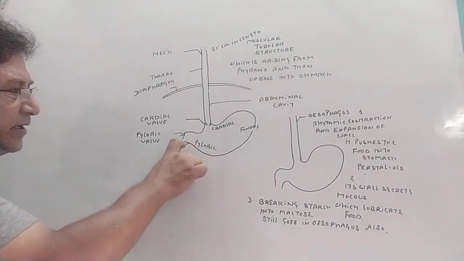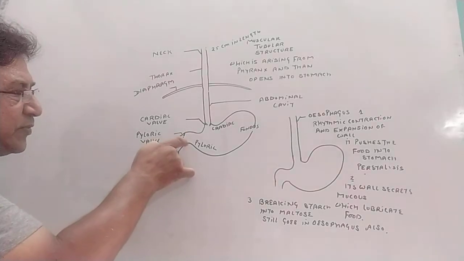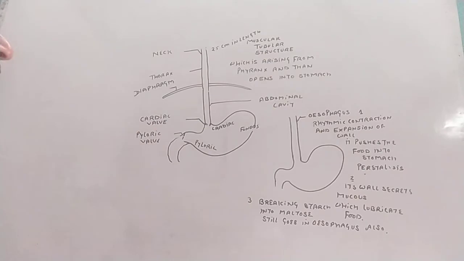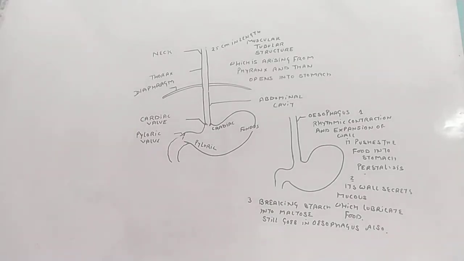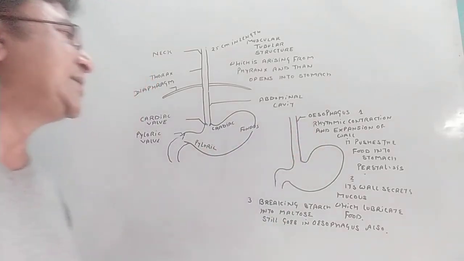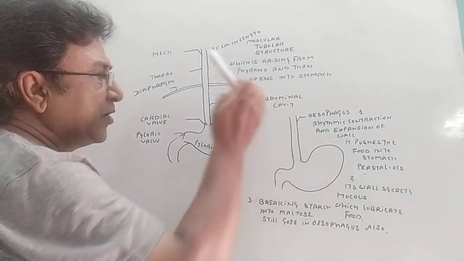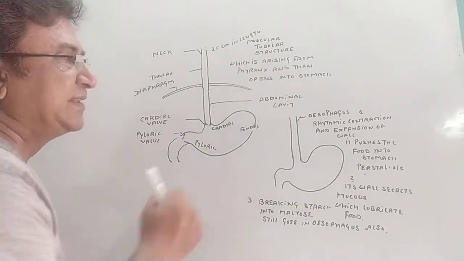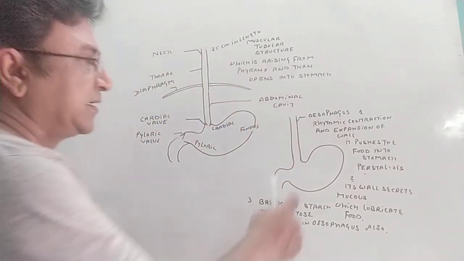And the part which is opening into the duodenum is called the pyloric region, and the wall between the stomach and the duodenum is called the pyloric wall. Now, about the functioning of the esophagus: it does not contain any enzyme because there are no digestive glands present in the esophagus, but it is continuously contracting and expanding its walls. By that rhythmic contraction and expansion, it pushes the food into the stomach.